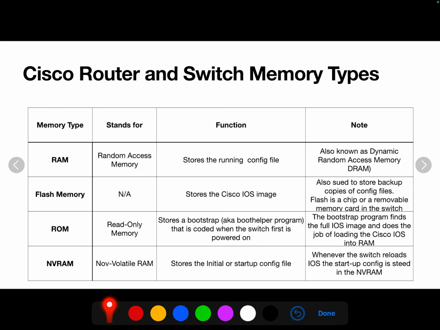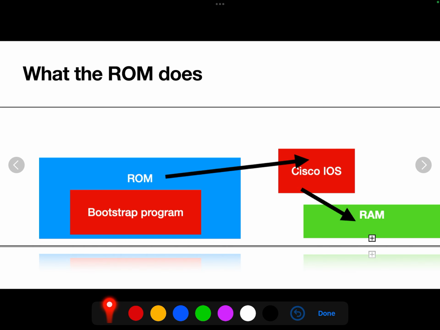The running config is stored in the RAM, and remember, when the switch is powered off, that RAM will be deleted. So any changes we've made need to go into the startup config, otherwise we lose all our changes. Copy running-config startup-config. The startup config is stored in the non-volatile RAM.